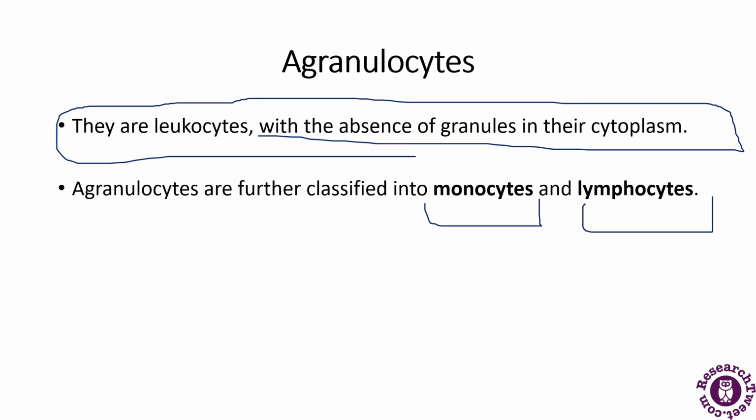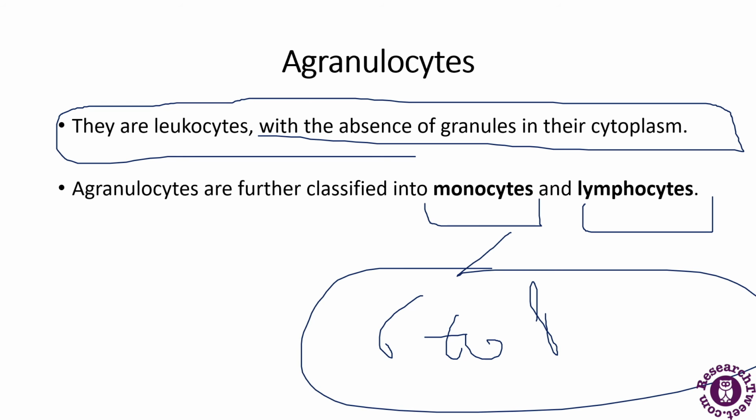So what are monocytes? These are the cells which usually have a large bilobed nucleus with a diameter of about 12 to 20 micrometers. The nucleus of the monocyte is generally of half moon or kidney shape and it occupies about 6 to 8% of the WBCs.